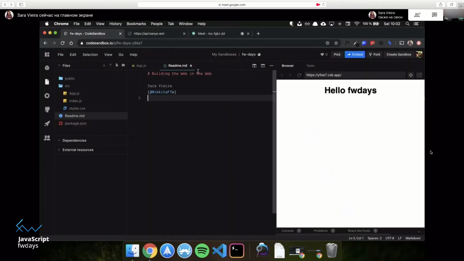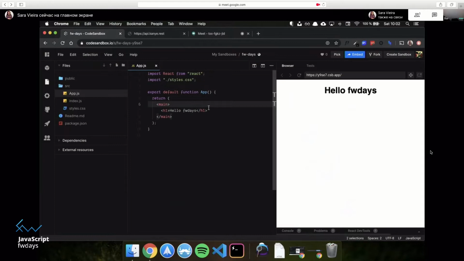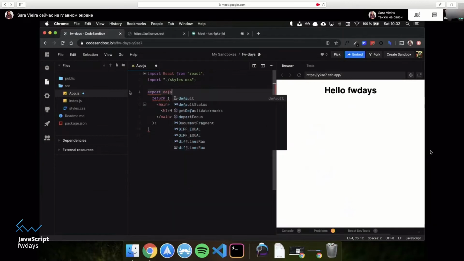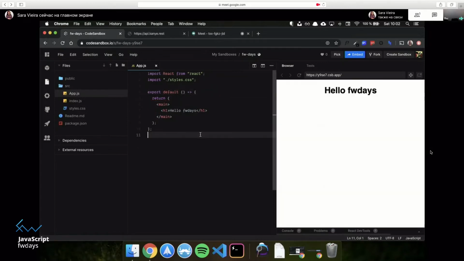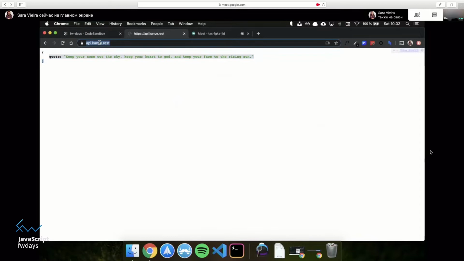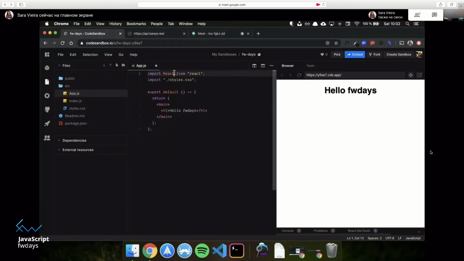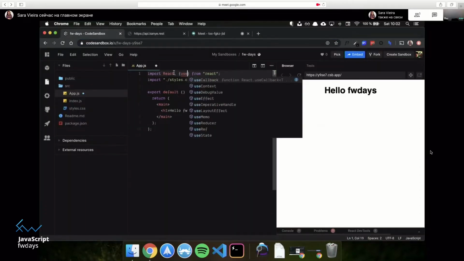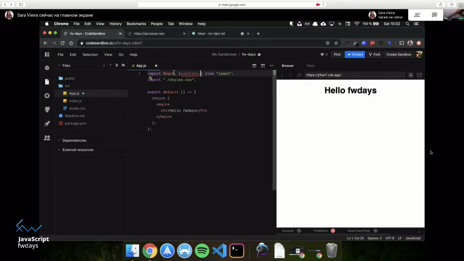So let's start. I have export function app, and I'm just going to move this into being ES6, export default, just to appease myself, basically. And now let's get this API. So this is the URL, and I'm going to say import React, and I'm going to need useState to set the local state, and I'm going to need useEffect to be able to call this API inside of an effect so that it won't have any issues.